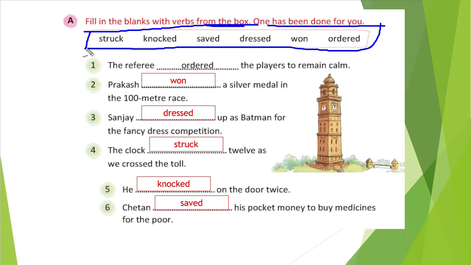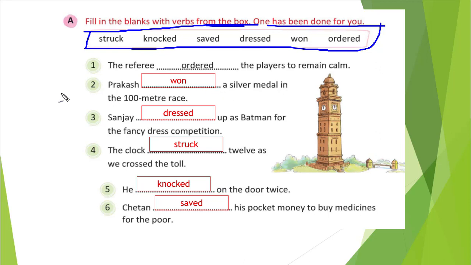You see the first one: the referee blank, the players to remain calm. The answer is given. What can a referee say to players? Obviously, if we are sitting in a class and I tell you to remain calm, I will order you, right? So ordered. The referee ordered the players to remain calm.